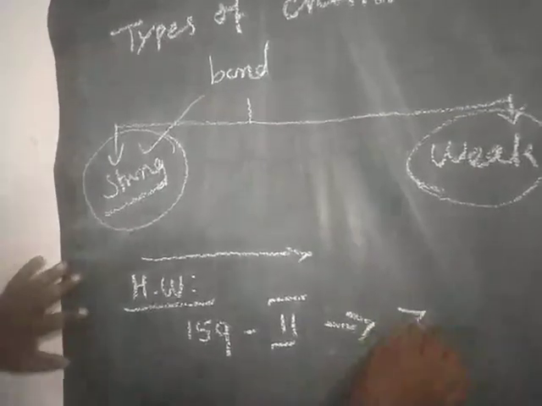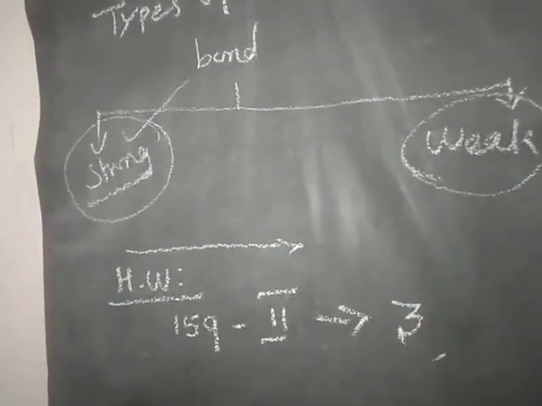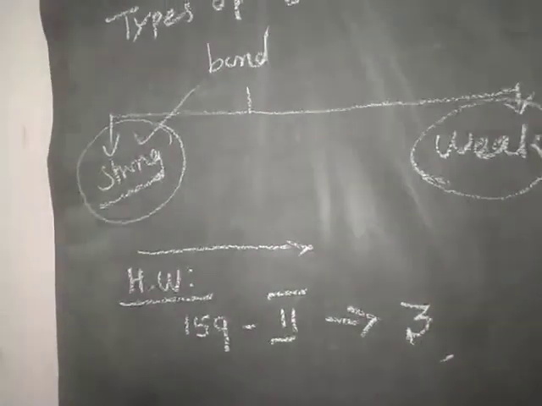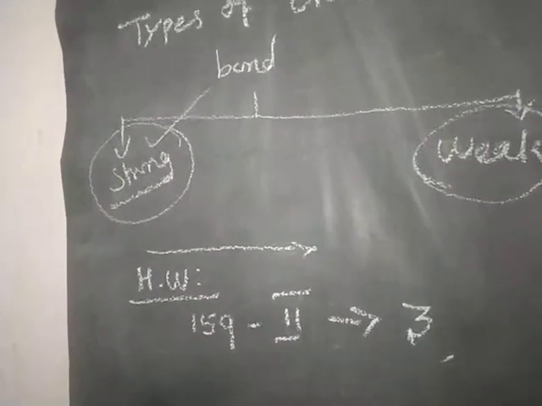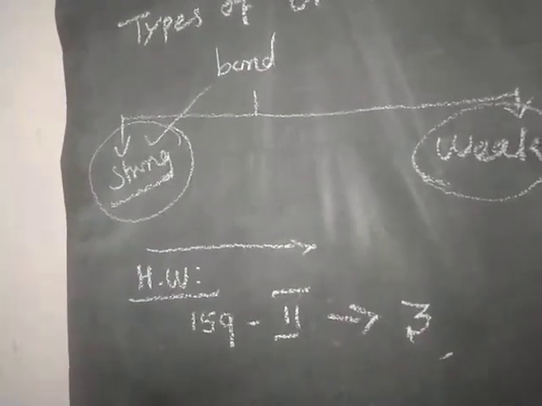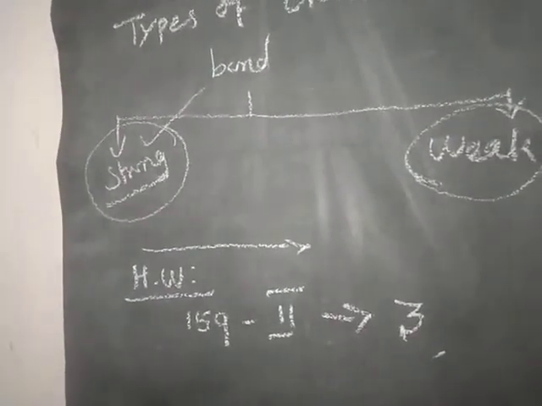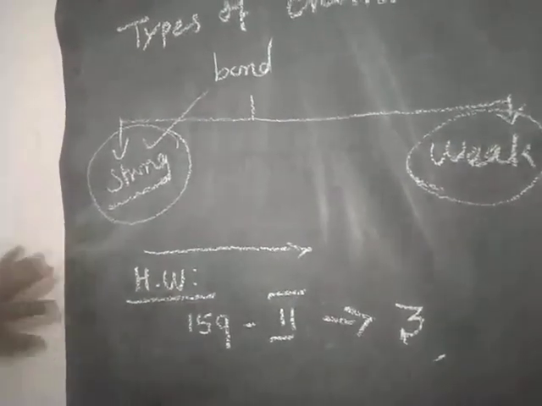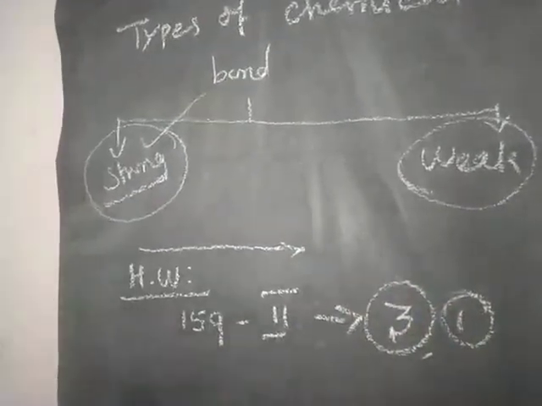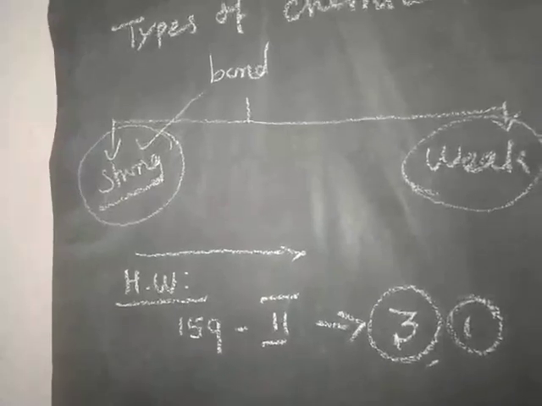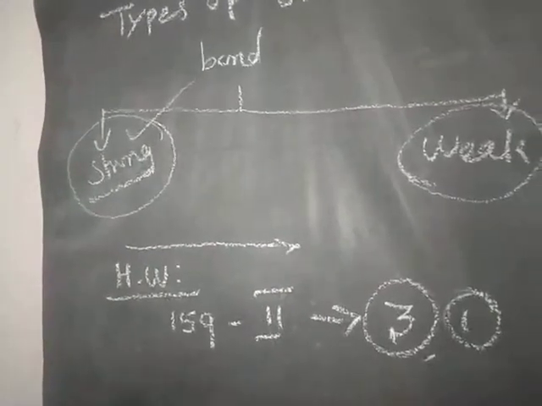Then the first question: how do atoms combine? How do atoms attain noble gas electronic configuration? Questions 1 and 3 of the second Roman numeral, these two questions are today's homework.